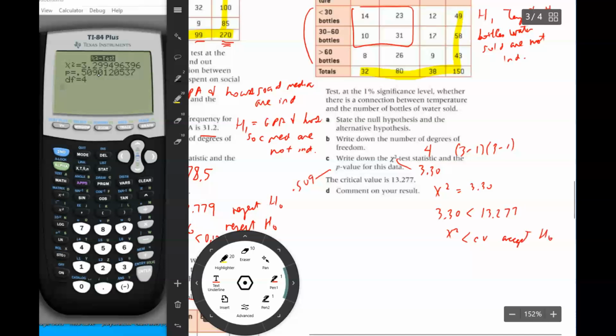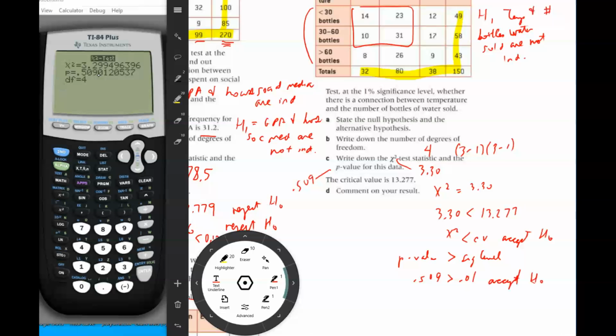And then I'm also going to look at the p-value. So the p-value says that the p-value is, let's see, greater than the significance level. So the p-value, which is 0.509, is greater than the significance level of 0.01. So that also means we accept the null hypothesis, because p-value works kind of the opposite as the chi-squared, so that when the chi-squared is small, we accept the null hypothesis. When the p-value is larger, then we accept the null hypothesis.